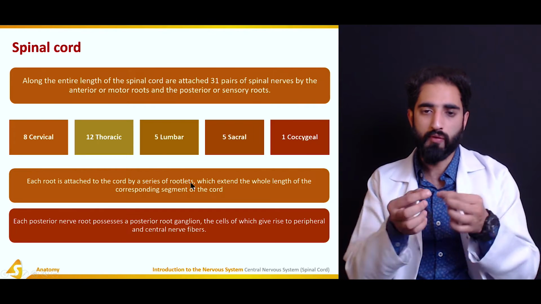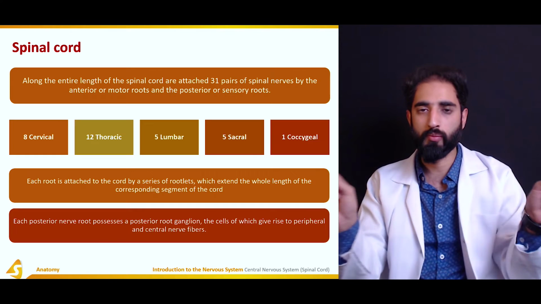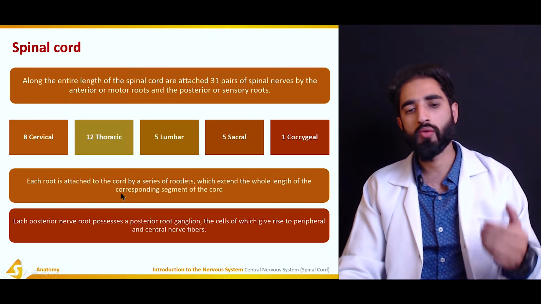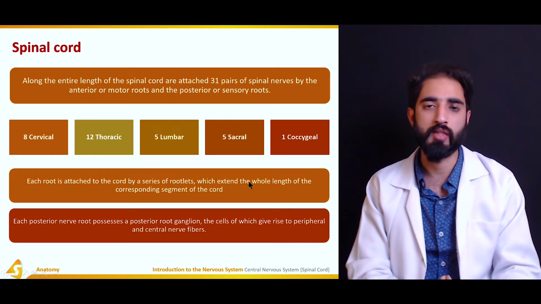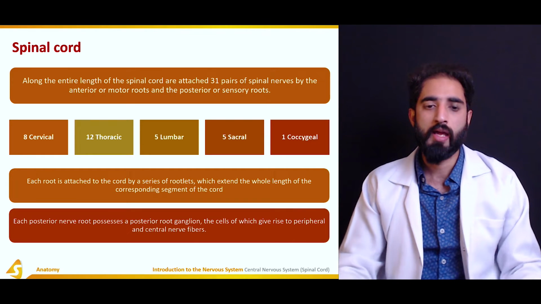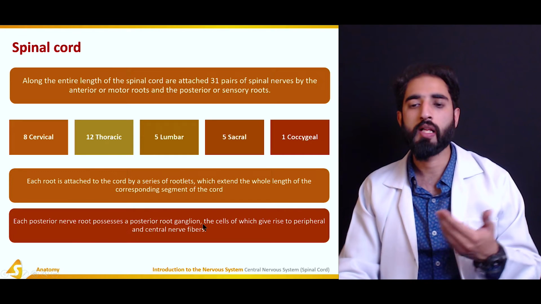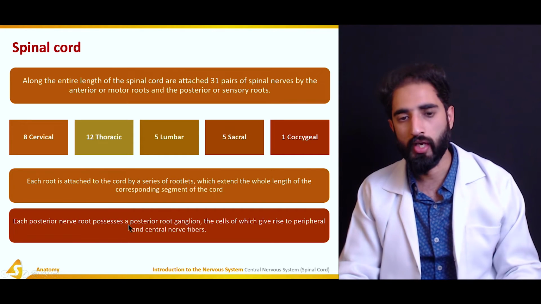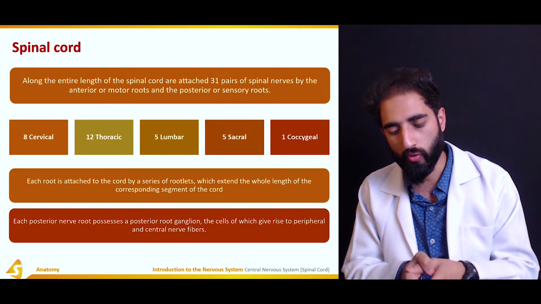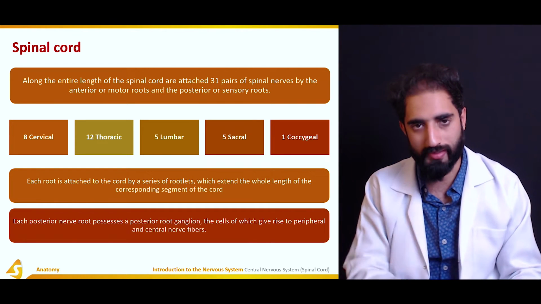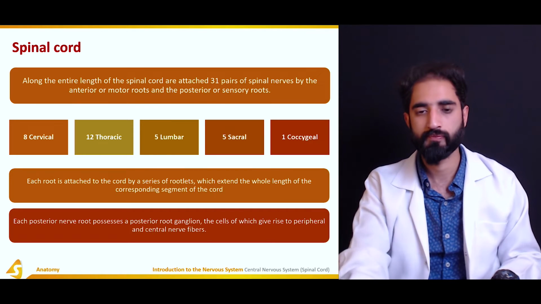It's not just like a wire, it is actually a lot of rootlets which are originating, and those rootlets combine to make one spinal nerve. Each root is attached to the cord by a series of numerous rootlets which extend the whole length of the corresponding segment of the cord. Each posterior nerve root possesses a posterior root ganglion, the cells of which give rise to peripheral and central nerve fibers. On the other hand, for the anterior nerve root or the anterior motor neuron, the cell body is present inside the spinal cord, so there is no anterior root ganglion.